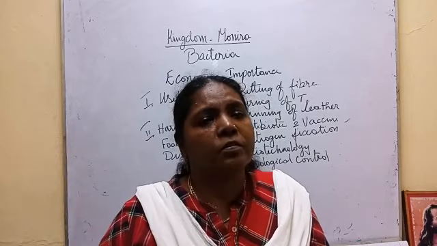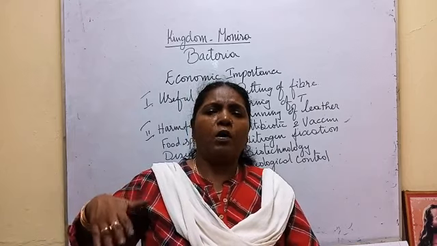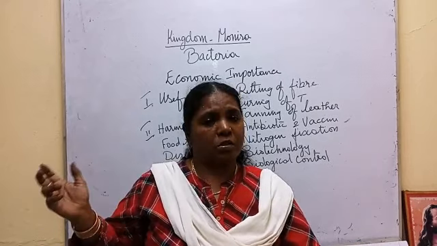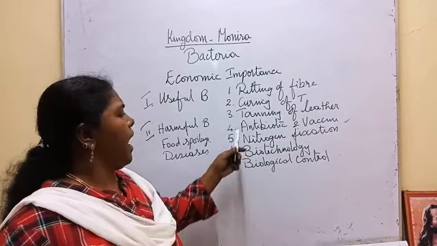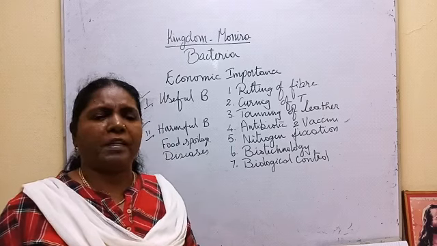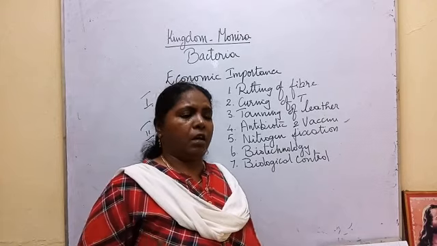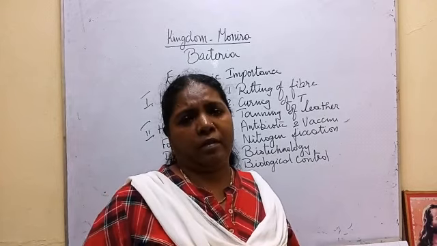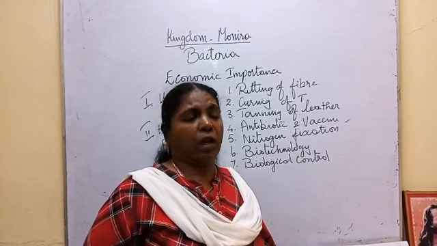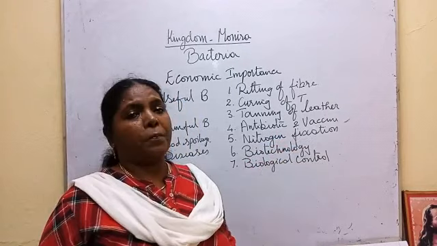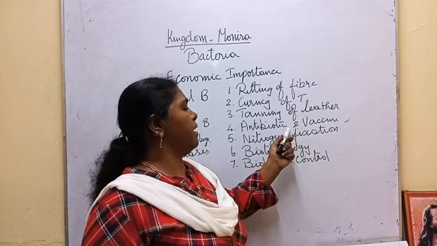Then they will take it from the bacterial solution and polish it, used for preparing various leather goods. Okay, that is tanning of leather. Then antibiotics for preparation of medicine. We are taking ampicillin. We are taking crocin. It is an antibiotic. For preparation of antibiotics, they are using bacteria. Okay. Then vaccine, preparation of vaccine also, bacteria are used. These are the useful bacteria in medicine.